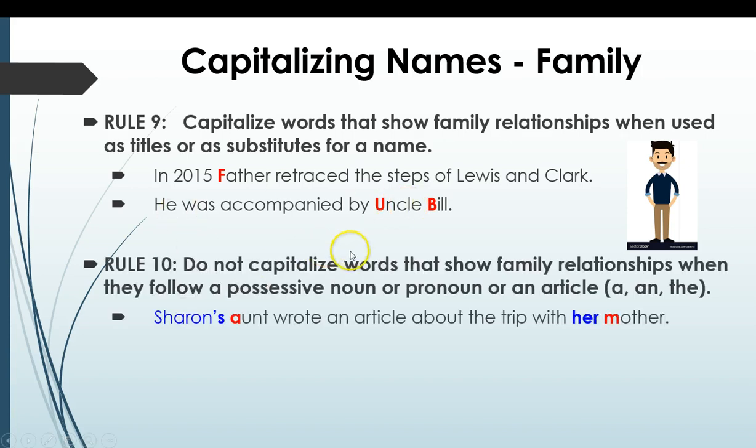But we do not capitalize those words when they follow a possessive noun or pronoun or an article. So Sharon's aunt. Sharon here is our noun. It's possessive, and then we have the aunt that follows it. It's not being used as a direct address. So we're not saying Aunt Millie, for example, or Aunt Betty, right? We're just saying Sharon's aunt. So therefore, you do not capitalize it in this scenario.